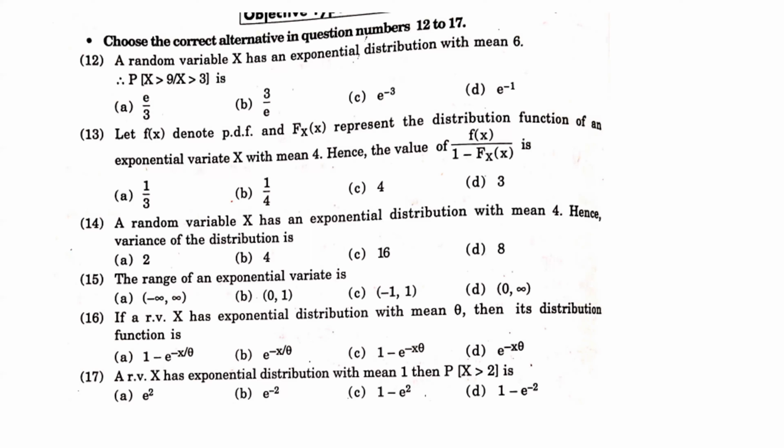So we have seen just now probability for x greater than s plus t given x greater than s, correct? So mean is 6. What should be the answer? So please take a screenshot of this so that we can go ahead with the solution.